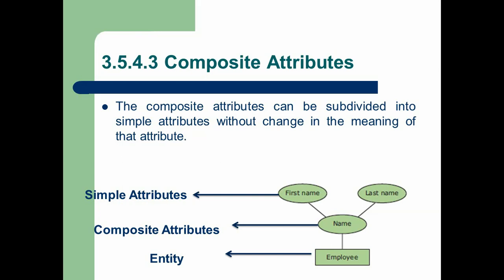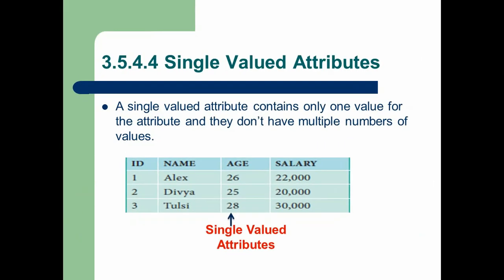Simple attribute is the attribute which we should not separate. Composite attribute is the attribute which can be further divided into sub attributes called simple attributes without changing the original meaning. So next attribute is single value attribute, which contains only one value for the attribute.